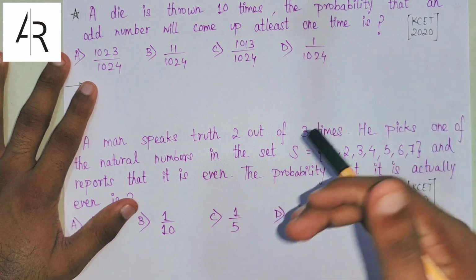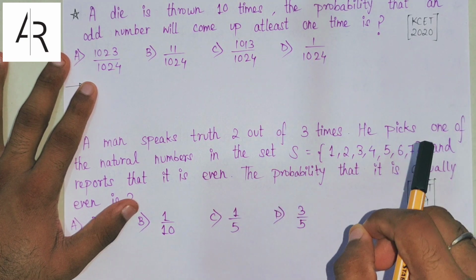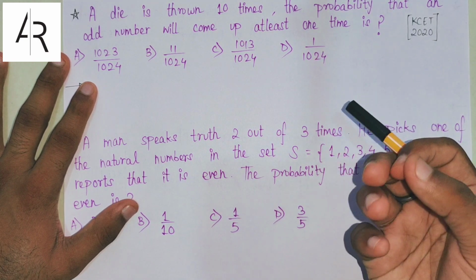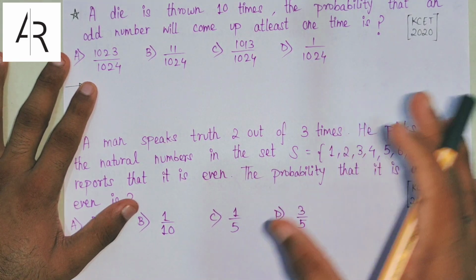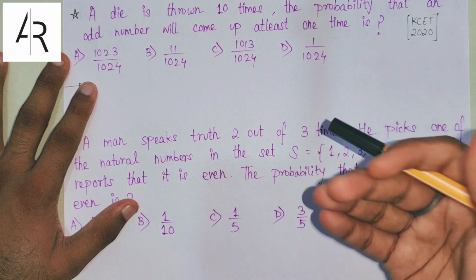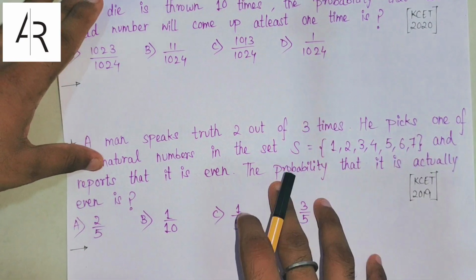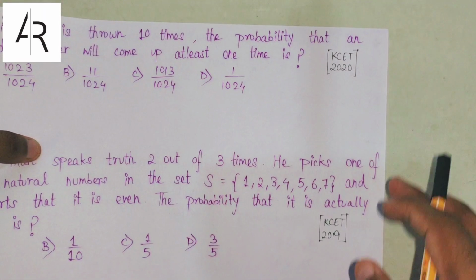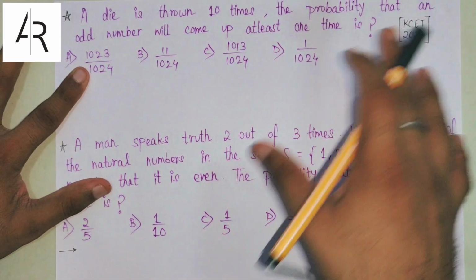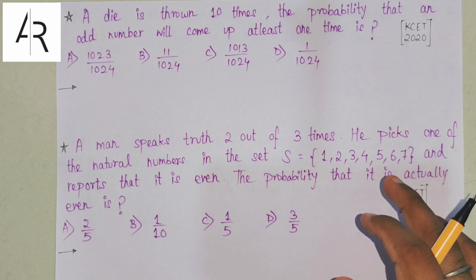When I'll be explaining these questions, I'll ask you to go and comment down your guess answer. I'll tell you whether you are guessing A or B or C, and you go and comment down. Follow those instructions and then you'll get to understand whether your score is improving or not. So please follow my instructions. I have taken 4 questions from the probability KCET 2018, 2019, 2020 questions, and one by one I'll teach you how to apply tricks in all of them.